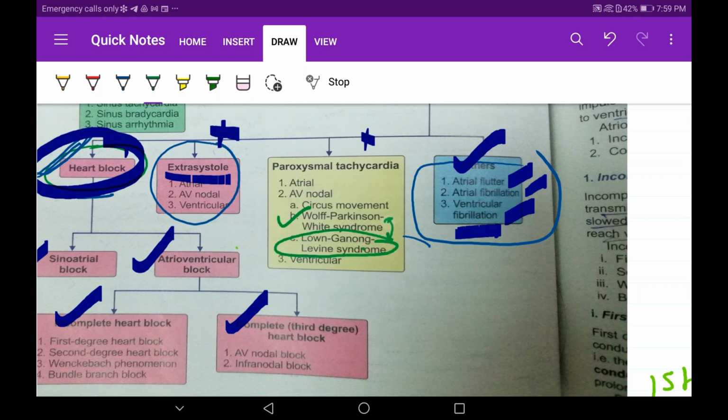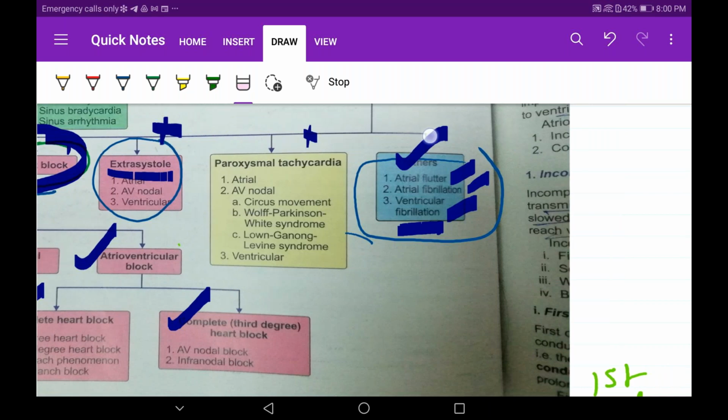Lown-Ganong-Levine syndrome is very similar to WPW, but it has other bundles. We have not given those bundles names, but it is the same mechanism. We have not given any names to their waves either, because there is nothing significant, and there are many bundles in this syndrome. Don't go into detail. Atria we have done, AV nodal we have done. For ventricular, there is no need to go into that much detail; paroxysmal tachycardia will get you confused. Let's finish with atrial flutter and fibrillation.